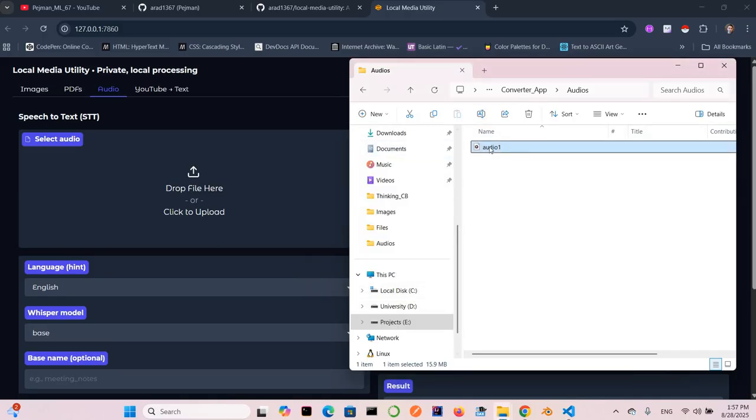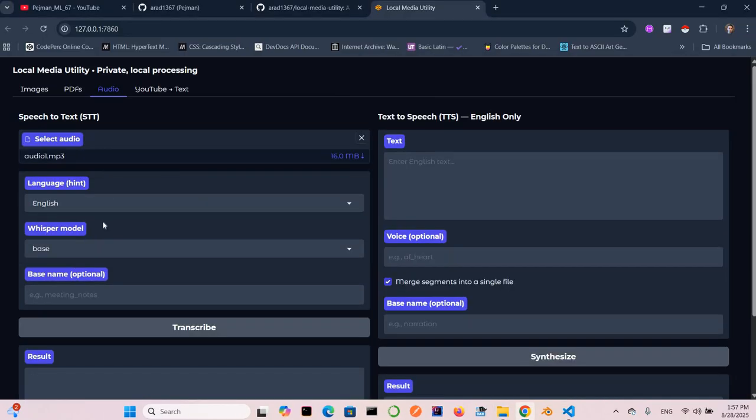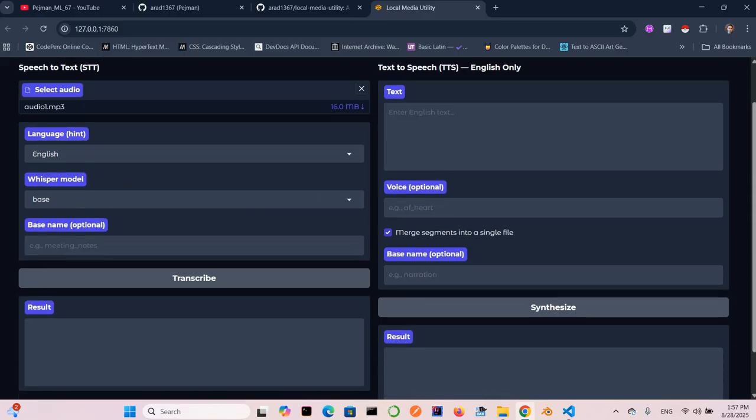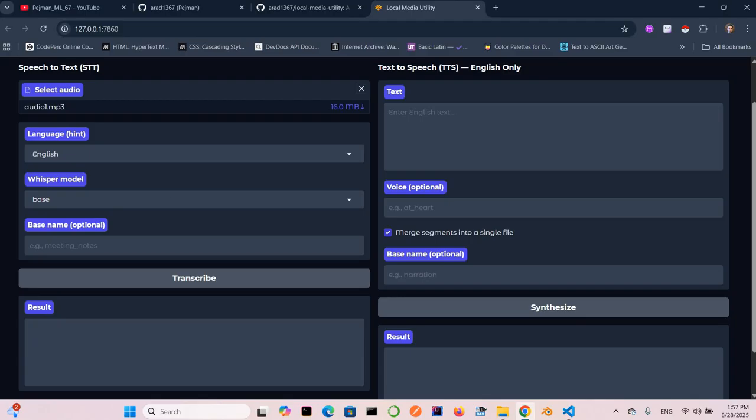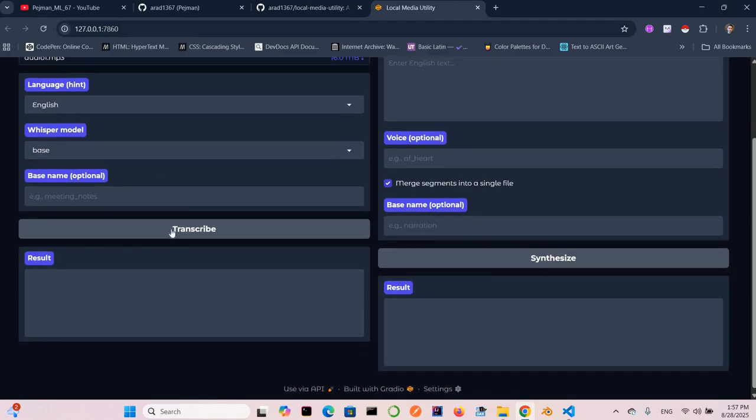Okay, let's bring that here. So this is our audio and the English language. I want to use the base model. Definitely we can use the small and medium model, but the base model is enough for me. That's more than enough. And start the transcribe.